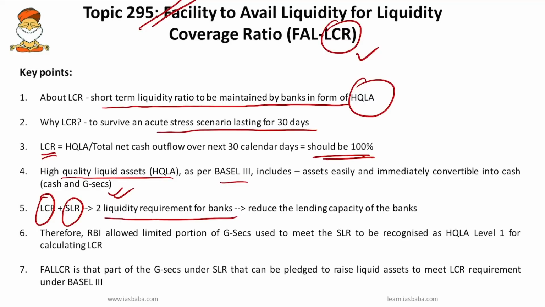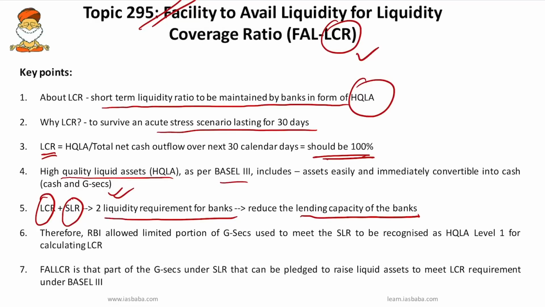The problem is, if they are complied with together, it will substantially reduce the lending capacity of the banks. So to prevent the overlap of liquidity requirements which hampers the lending capacity of the banks, RBI has now allowed a limited portion of government securities which were used to meet the SLR to be recognized as high quality liquid assets for calculating the LCR.